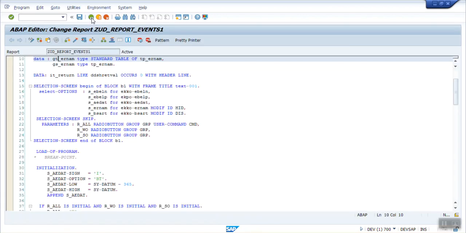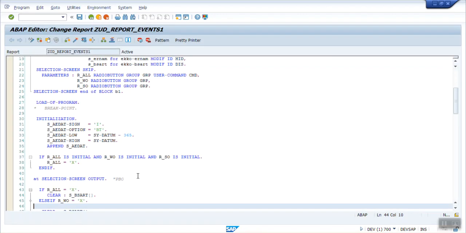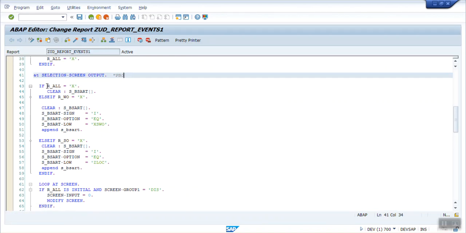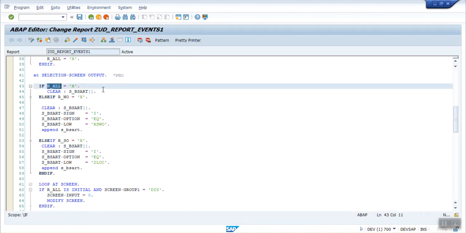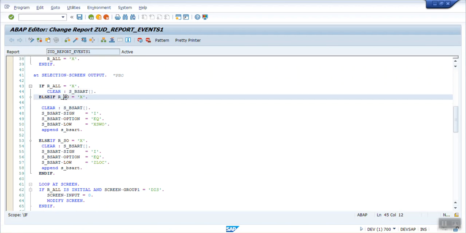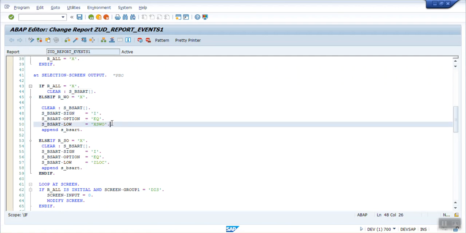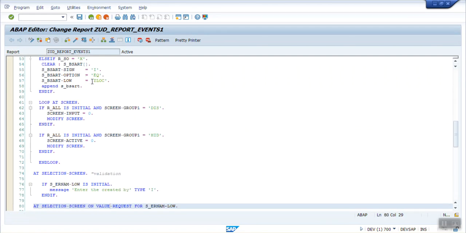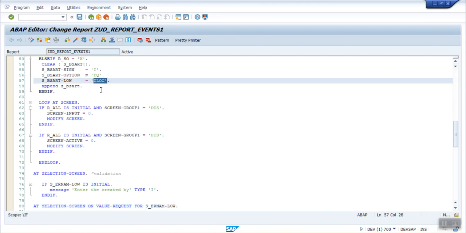Okay, go back and have a look again at the same event, AT SELECTION-SCREEN OUTPUT. If my radio button all is selected, clear the document type and don't do anything. But if the work order is selected, I am passing the default value XSWO, and for the service order, I am passing ZLOC.